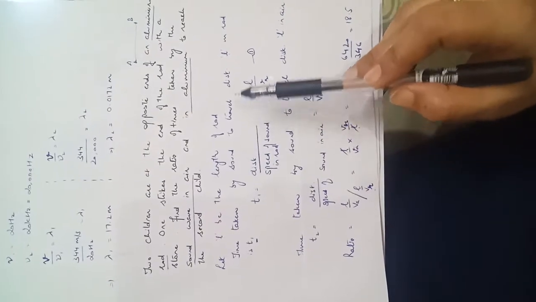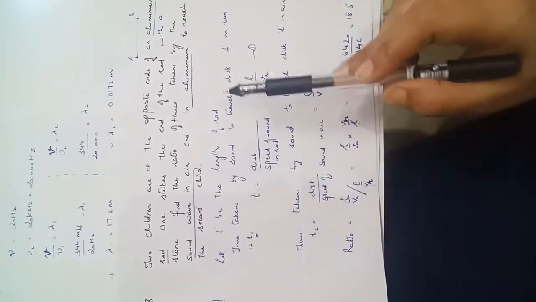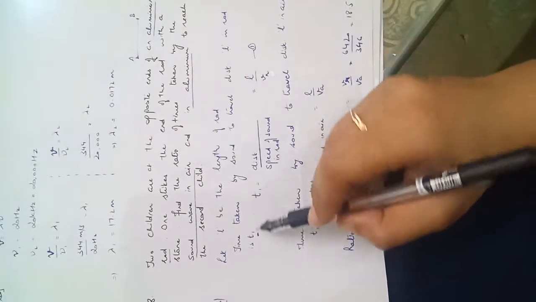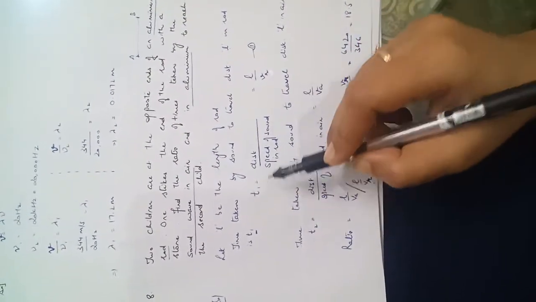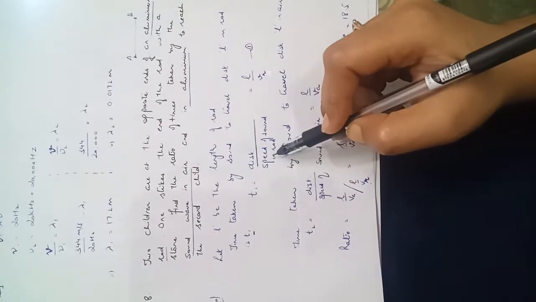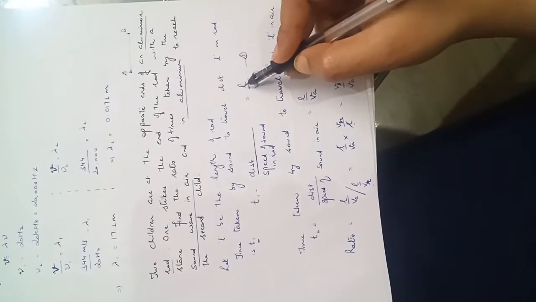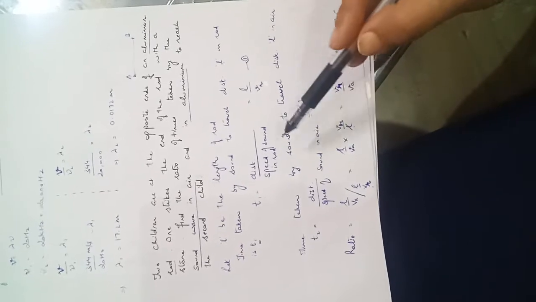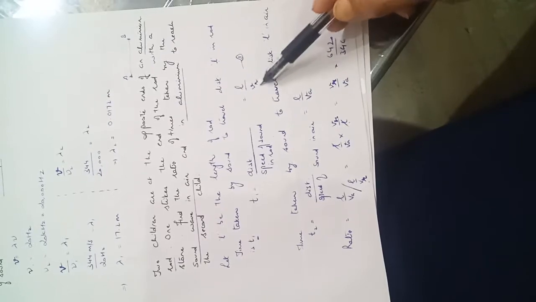Time taken by the sound to travel distance L in the rod is T1. If I am taking the time taken of the sound traveling in the aluminium rod, I am taking it as T1. T1 is equal to distance upon speed of sound in rod. Simple formula I am applying, that is time is equal to distance upon speed, that is equal to L. Distance is L because I am taking length. Length of the rod is equal to L and speed of sound in rod is VR. V is velocity, R subscript means for the aluminium rod.